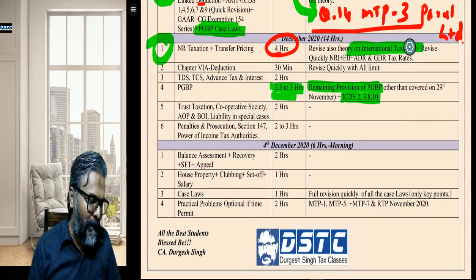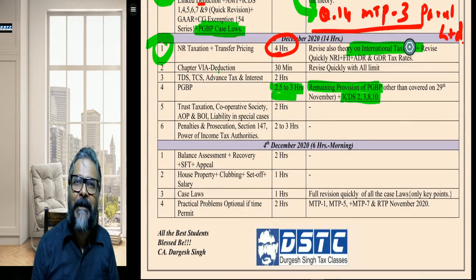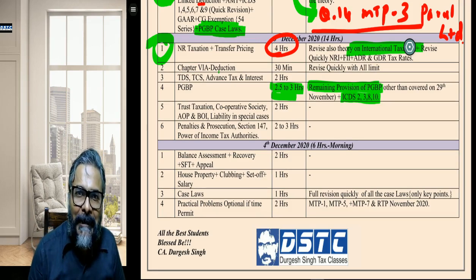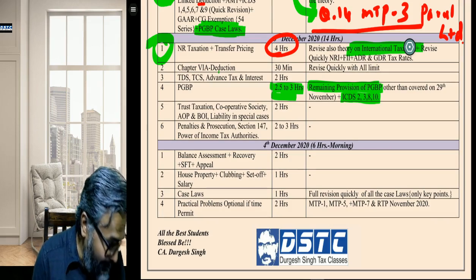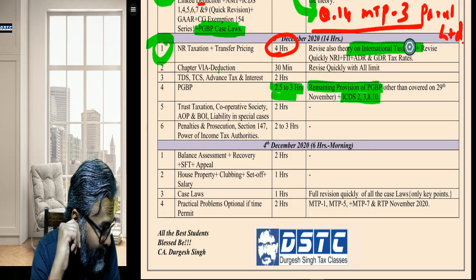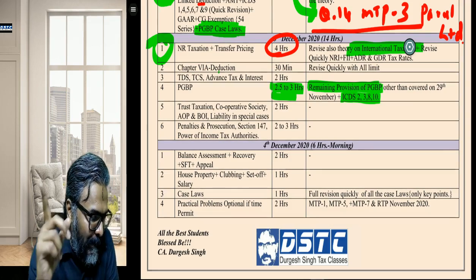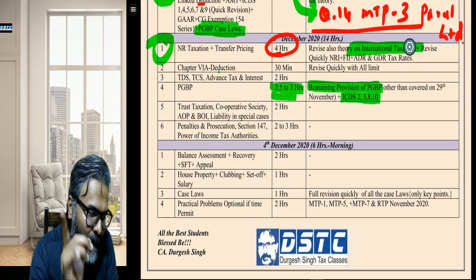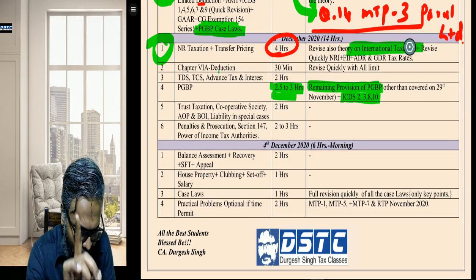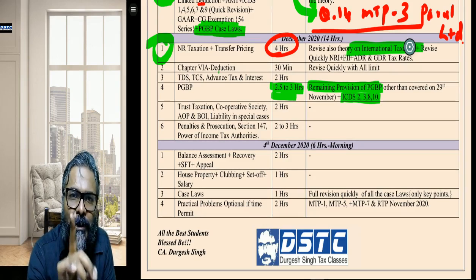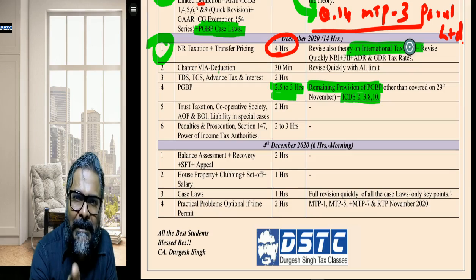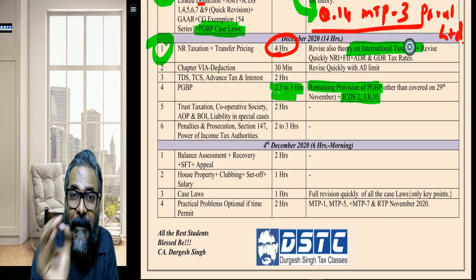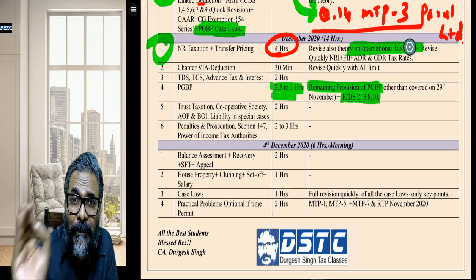Point number 6: penalties and prosecution, section 147, power of the income tax authority, 2 to 3 hours. You'll say, what is the 2 to 3 hours? Students, a day before, for penalty and prosecution, you will do practicals directly, like 270A. Directly do those practical questions which are there. Ensure to do those practical questions.